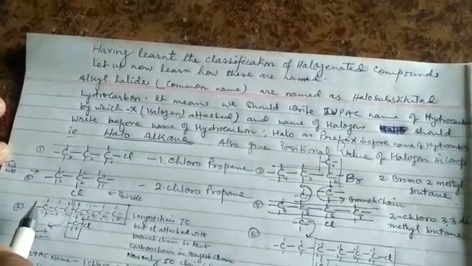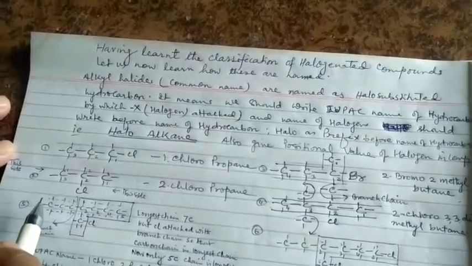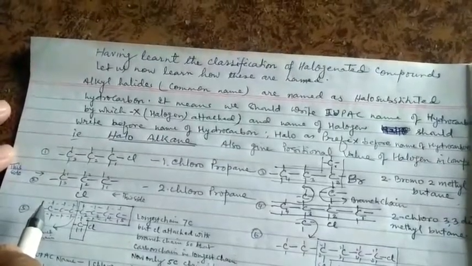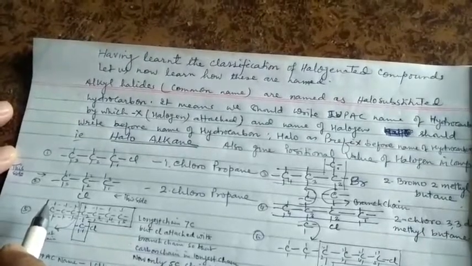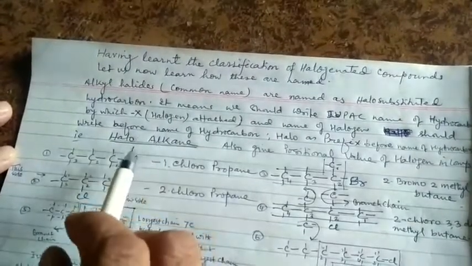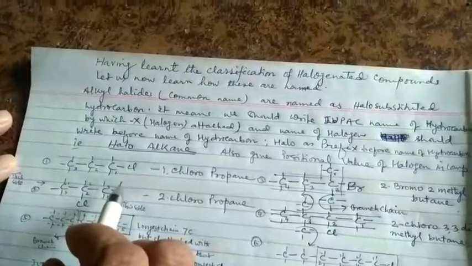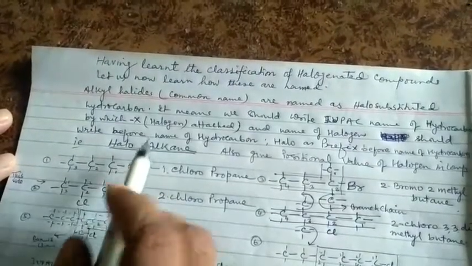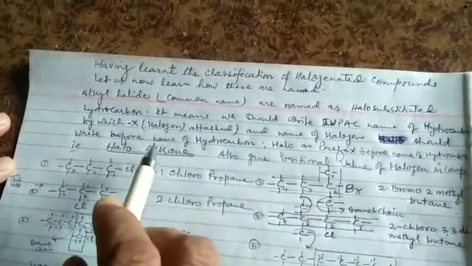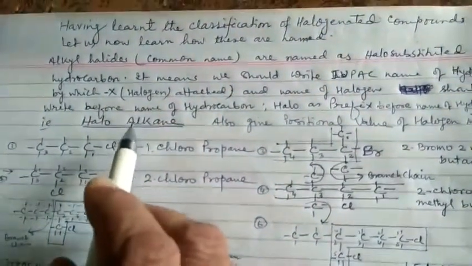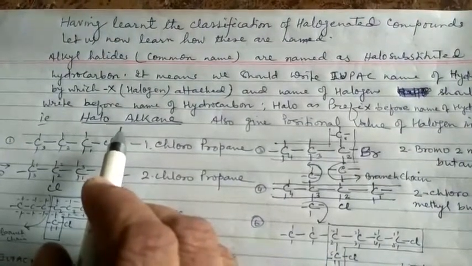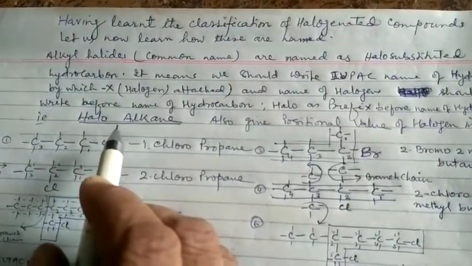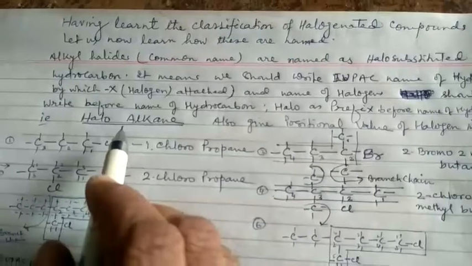In previous classes, we learned about the classification of haloalkanes and haloarenes. Having learned the classification of halogenated compounds, let us now learn how these are named. So today we study the IUPAC nomenclature of the haloalkanes and haloarenes.